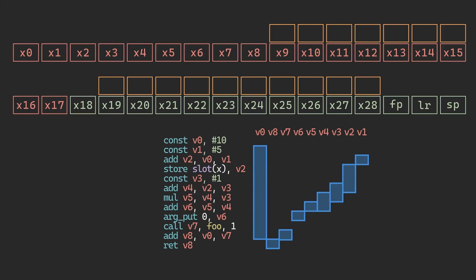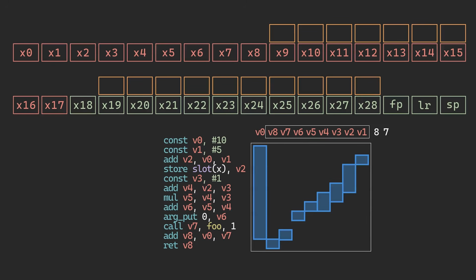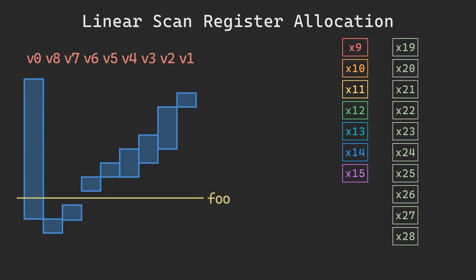Now we know which registers can be stored in scratch versus preserved, but we have another problem. Even though we know these registers are scratch registers, there's too many of them. We have a lot of virtual registers, but only 7 scratch registers. Now we'll need to somehow map these into real registers, but also make sure no values that are needed at the same time overlap. But wait, we know how long each variable is live for. Perfect! We can use this information to allocate registers. There are different allocation algorithms, but I chose to implement one named linear scan register allocation.